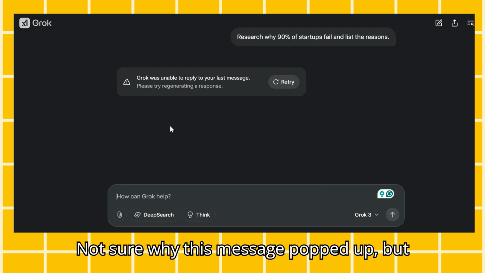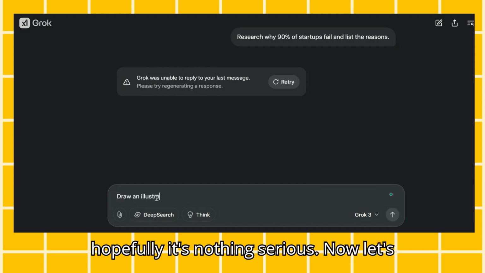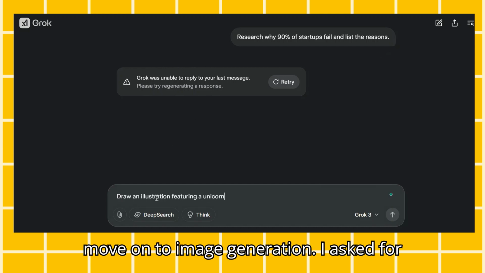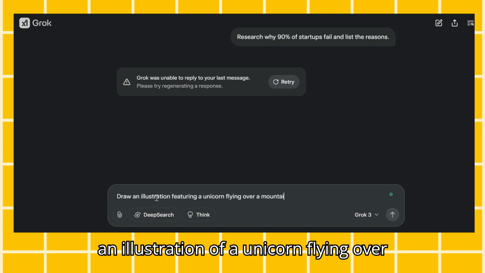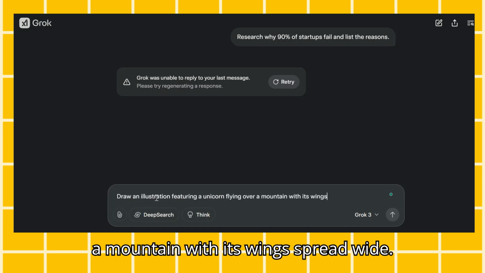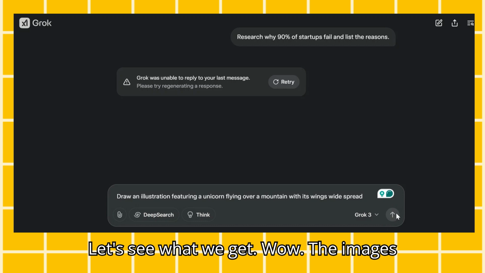Not sure why this message popped up, but hopefully it's nothing serious. Now let's move on to image generation. I asked for an illustration of a unicorn flying over a mountain with its wings spread wide. Let's see what we get.